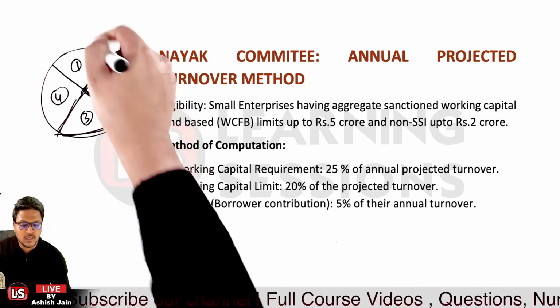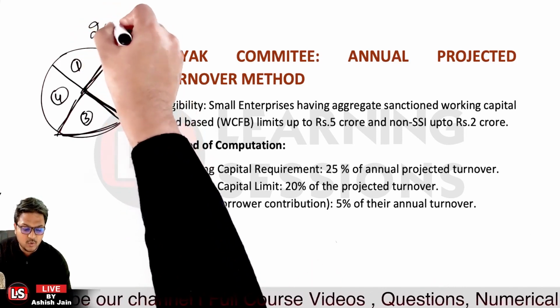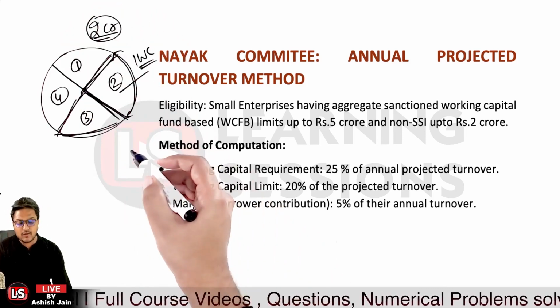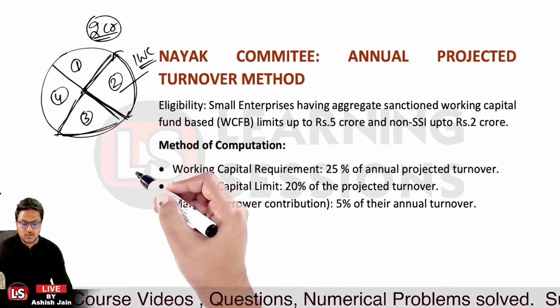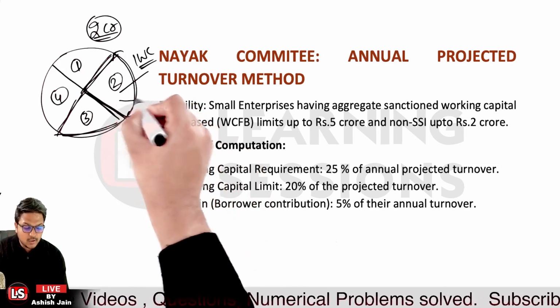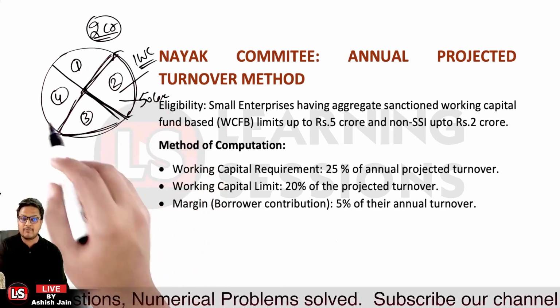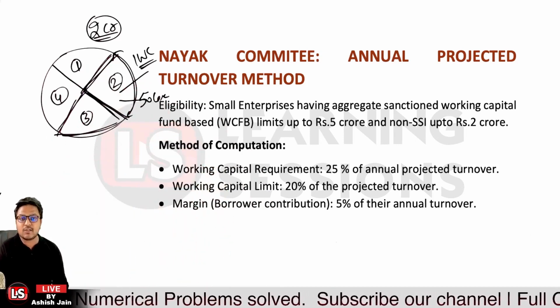If we say the total turnover here is 2 crore, what will be the working capital requirement in 1 quarter? Because they have equally divided into 4 quarters over here. For each of the quarters, the total requirement would be 50 lakhs. 50 lakh for quarter 1, and for the 2nd, 3rd, and 4th over here. Okay, so 50 lakh is the requirement over here.